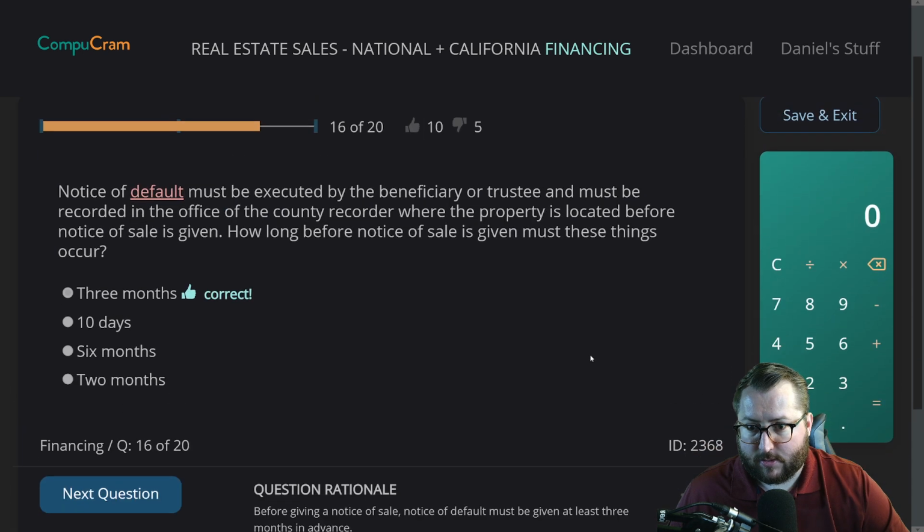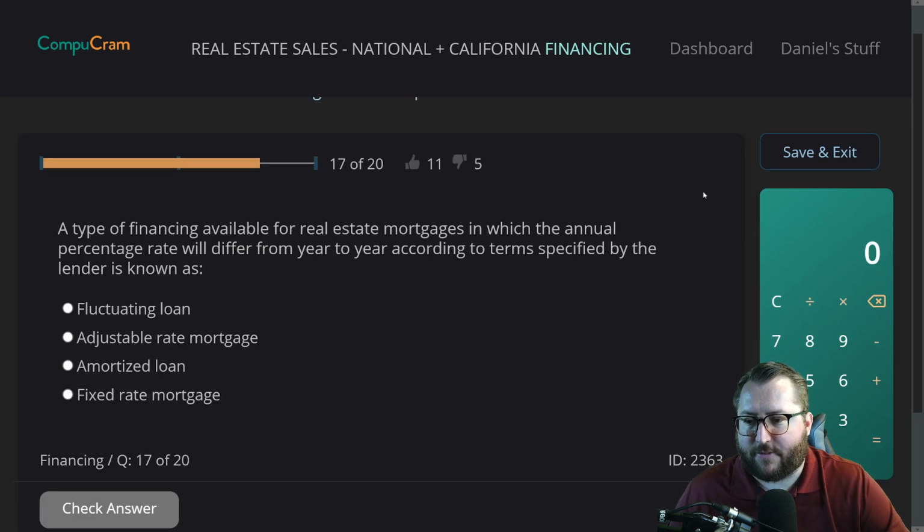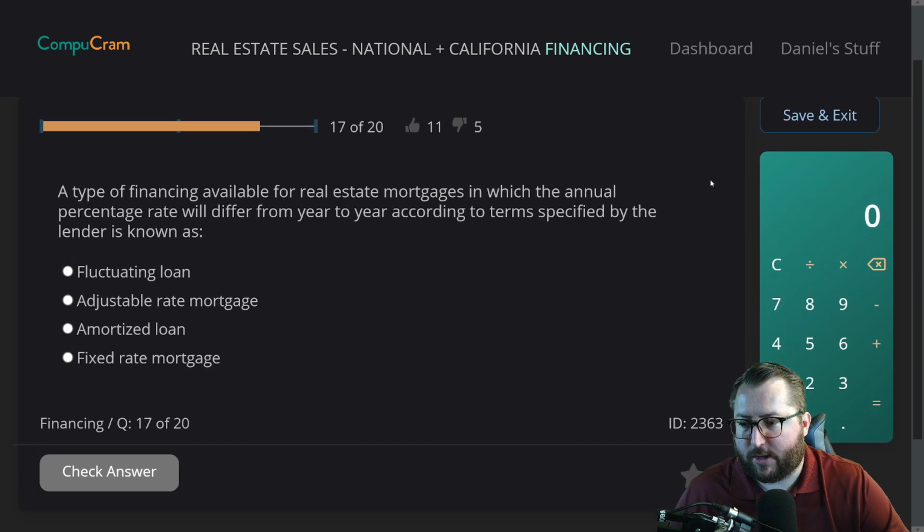Question 17. A type of financing available for real estate mortgages in which the annual percentage rate will differ from year to year according to the terms specified by the lender is known as A, fluctuating loan, B, adjustable rate mortgage, C, amortized loan, D, fixed rate mortgage. I know adjustable rate differs. Amortized, I don't think it does. Fixed rate doesn't. It's B or A, fluctuating loan.